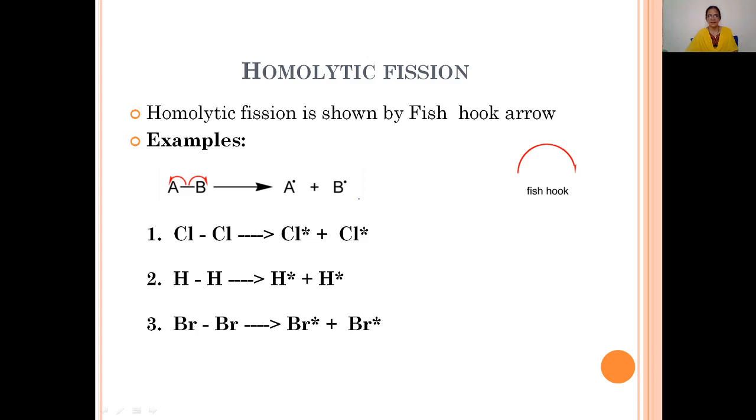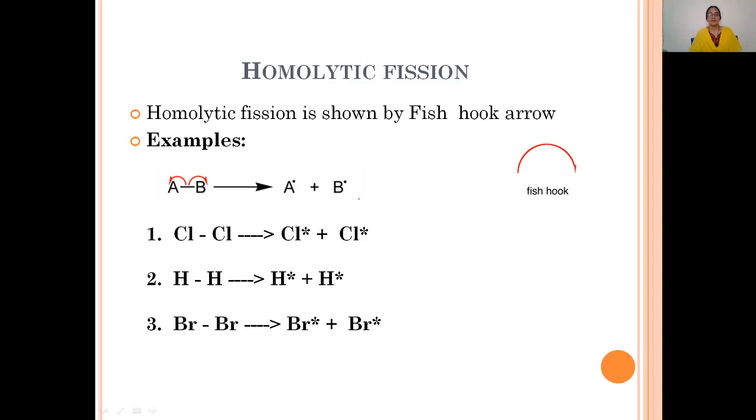Dot is nothing but an electron here. These are known as free radicals. We said a free radical is an atom or group of atoms having an unpaired, odd, or single electron. So here A is a free radical, and B is also a free radical.